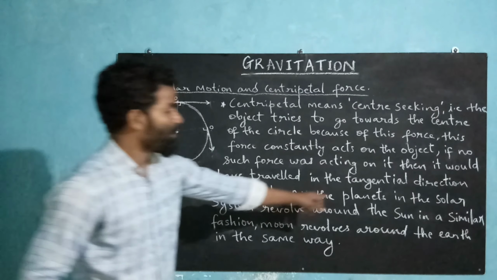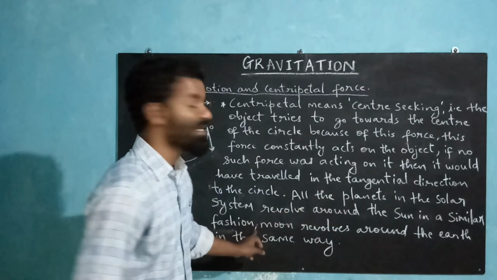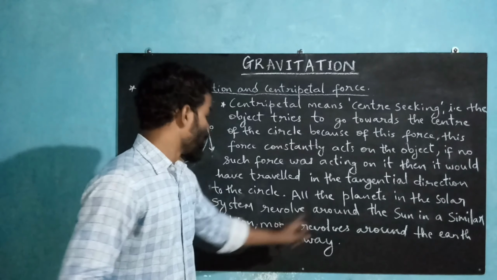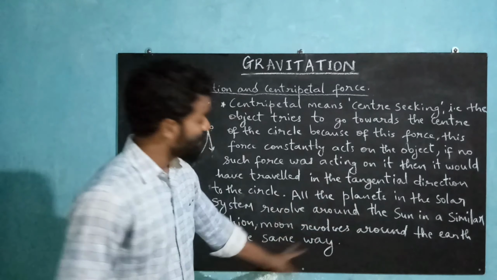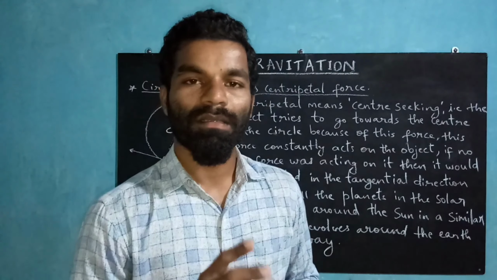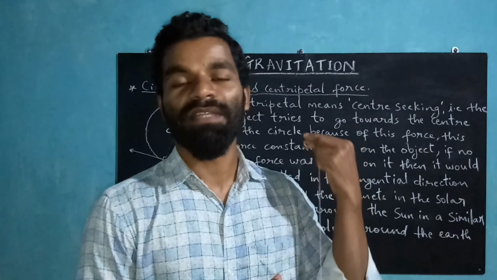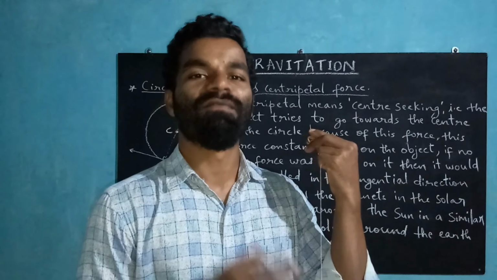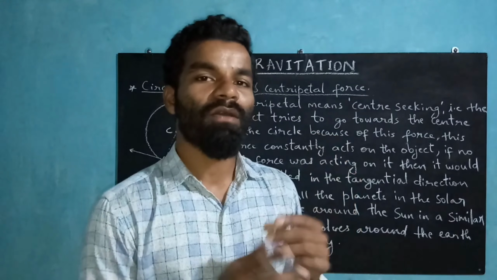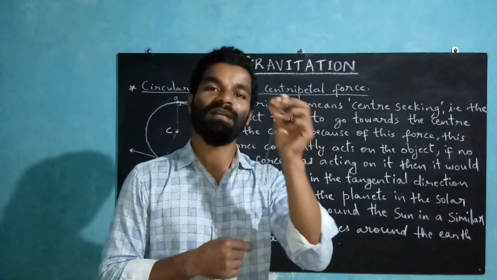Now, all the planets in the solar system revolve around the sun in a similar fashion. The moon revolves around the earth in the same way. Now, we had discussed the moon and the earth. The moon is revolving around the earth because of the gravitational force which the earth has, and also because of the initial velocity which the moon had.